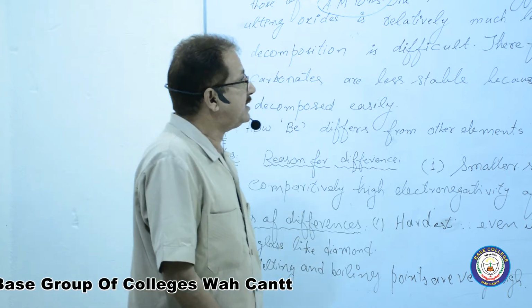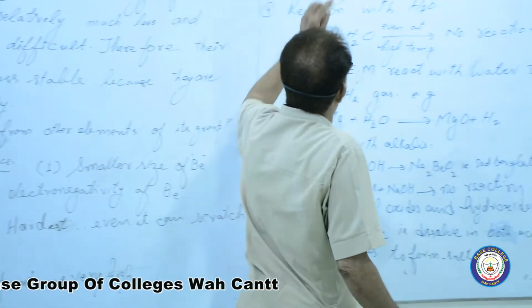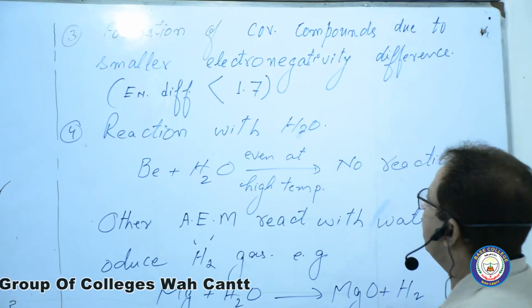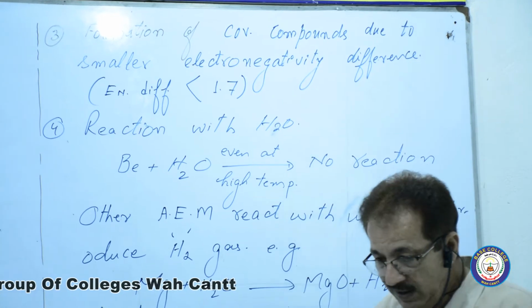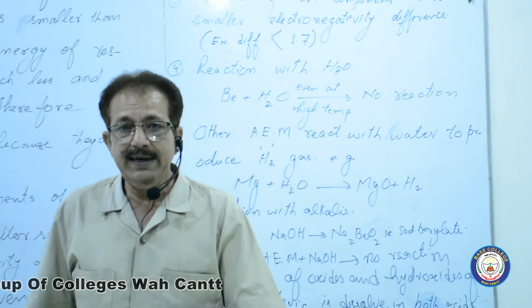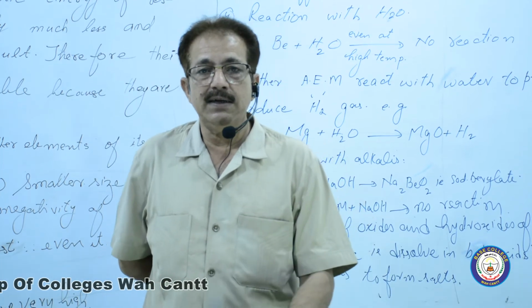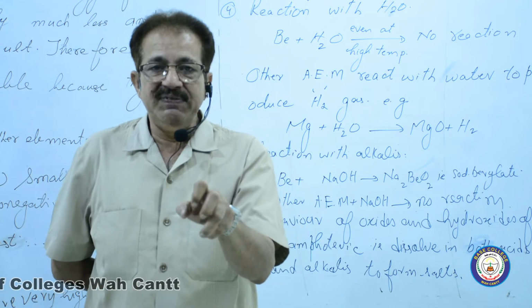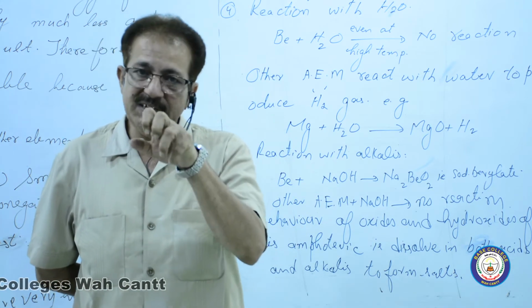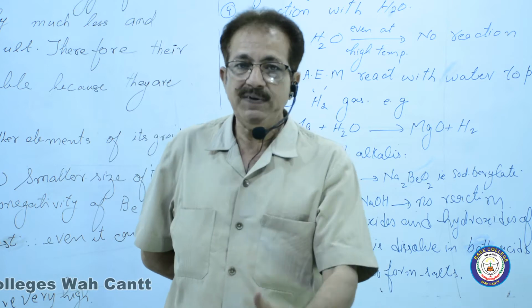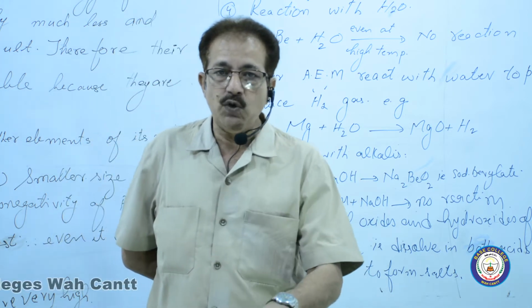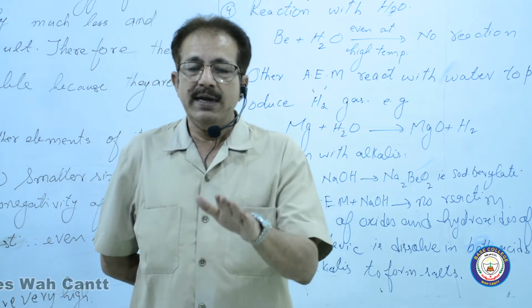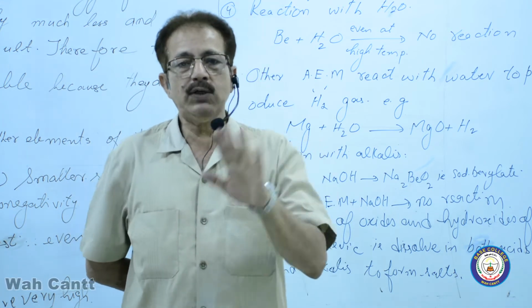Now the next point: formation of covalent compounds due to smaller electronegativity difference. You know very well, where the EN difference is 1.7, the compound may be 50% covalent and 50% ionic. If the electronegativity difference is more than 1.7, the compound is ionic, not covalent.